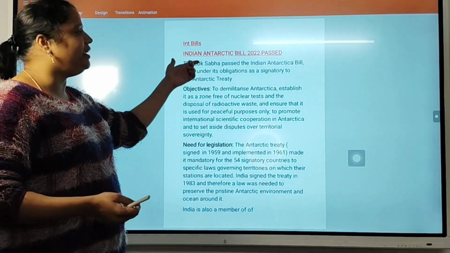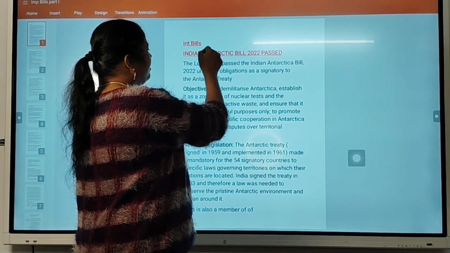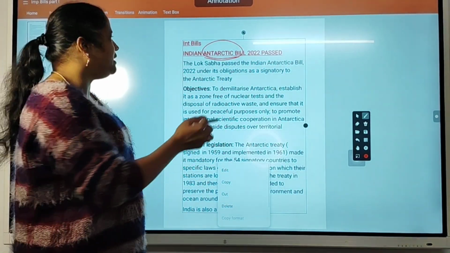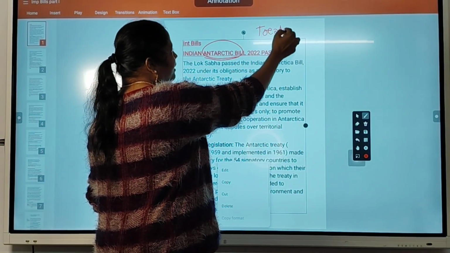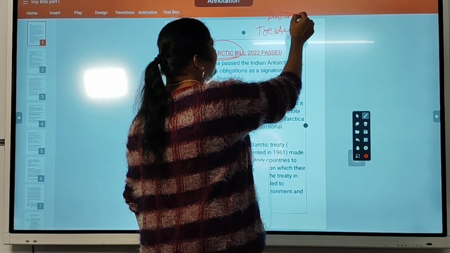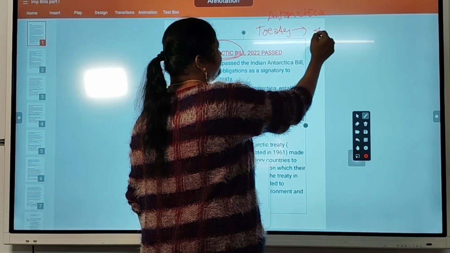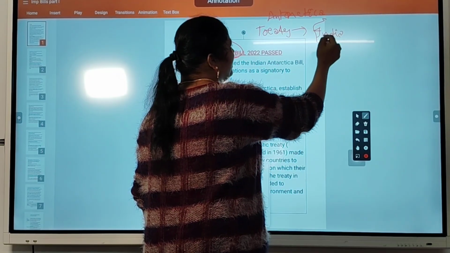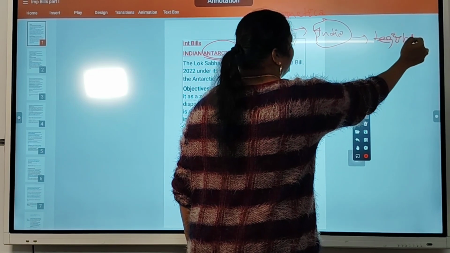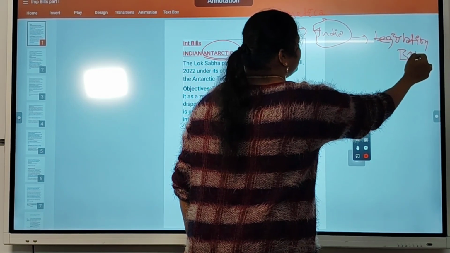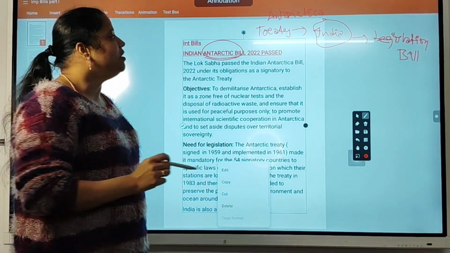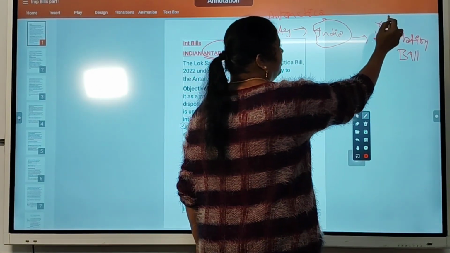The first bill is the India Antarctica Bill. This is nothing but to use Antarctica for peaceful purposes. An international treaty is there on Antarctica, that we know. But inside India, how to implement this treaty? To implement it inside India, we need some legislation or bill, a rule that will be followed inside India.